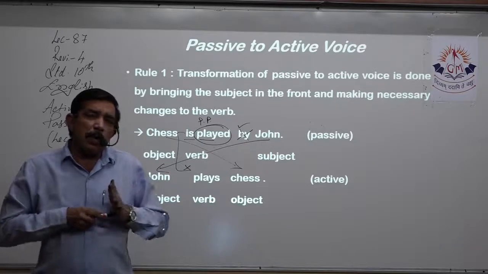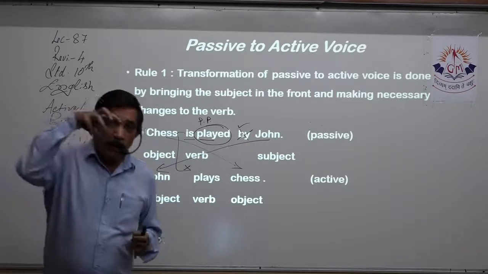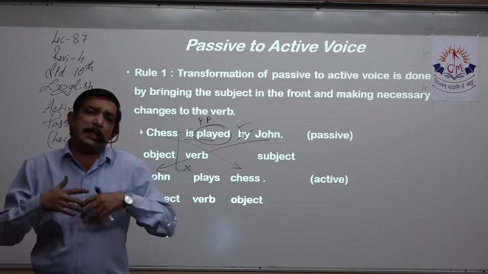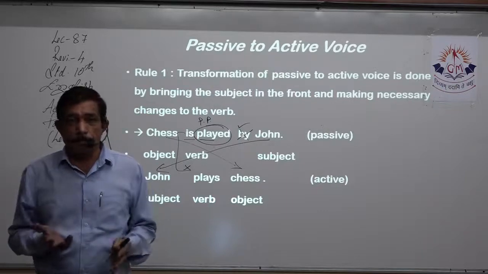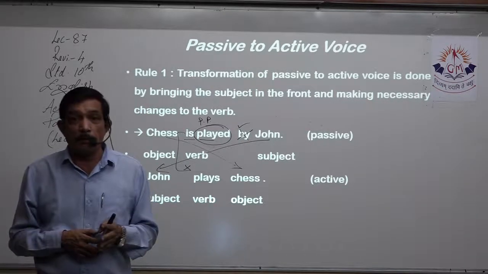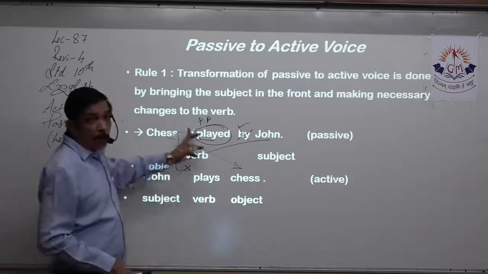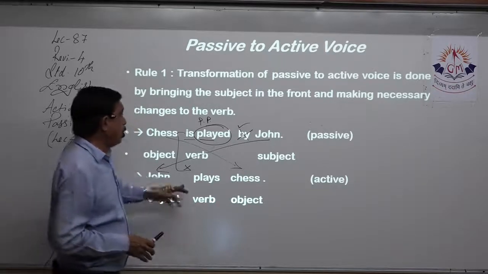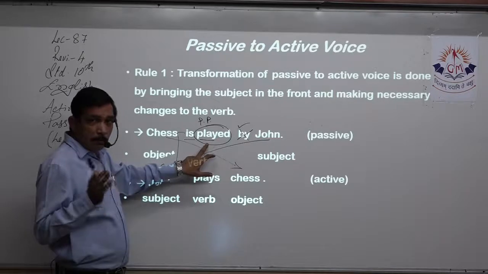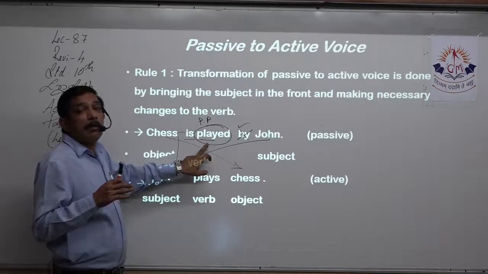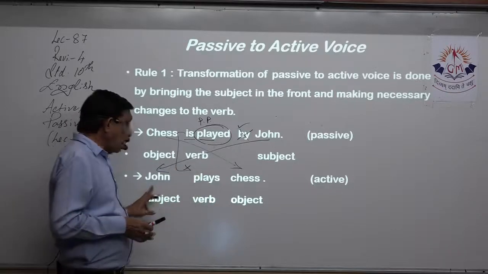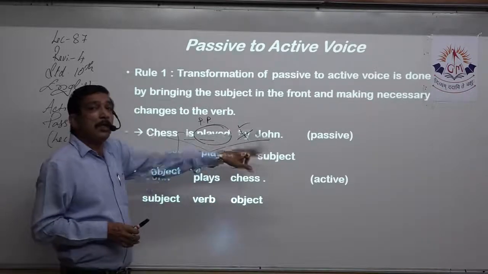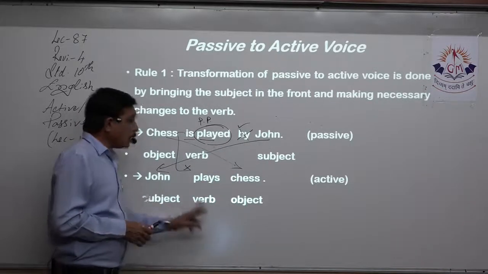The whole of this exercise was only to stress upon the tense. Many students change the tense and then they don't know what type of transformation they have made, right? So please be careful about the tense. Look properly at the verb, which tense is it? Yes. Now the base word is play. So the present tense of play is plays for third person. So John plays chess. Chess is played by John. John plays chess. Subject, verb, object.